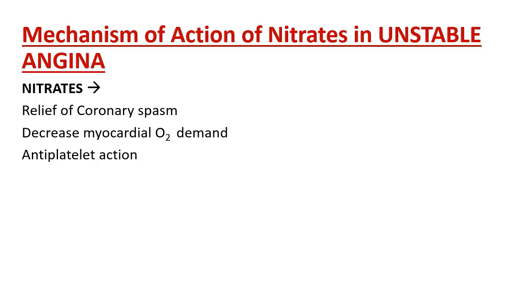Mechanism of action of nitrates in unstable angina: in case of unstable angina, nitrates cause relief of coronary spasm, decrease myocardial oxygen demand, and nitrates also have antiplatelet action.